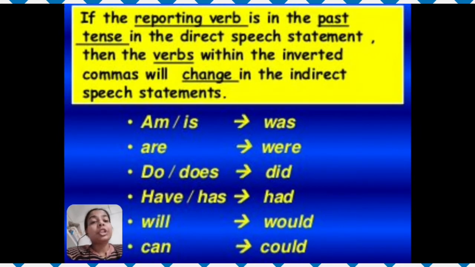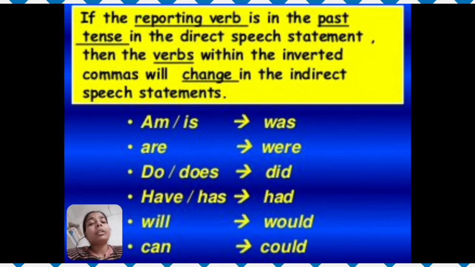But where will you change the tense? If the reporting verb is in past tense in the direct speech statement, then the verbs within the inverted commas will change in the indirect speech statement. Means that if the reporting verb is in past tense in direct speech, what you need to do is change the verb of the statements which are within the inverted commas.